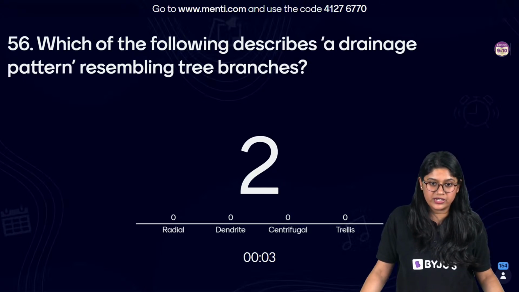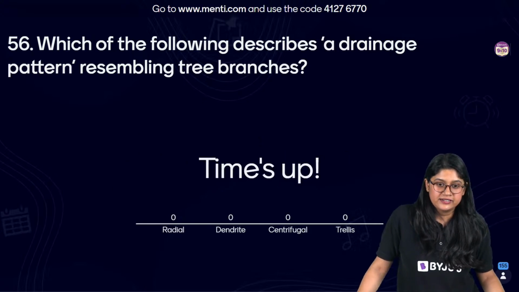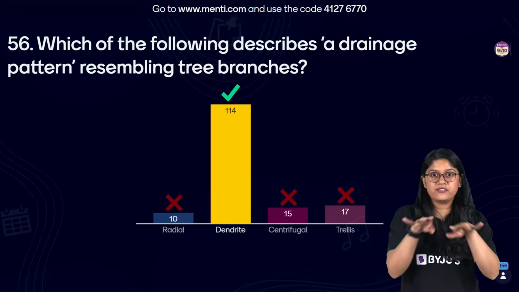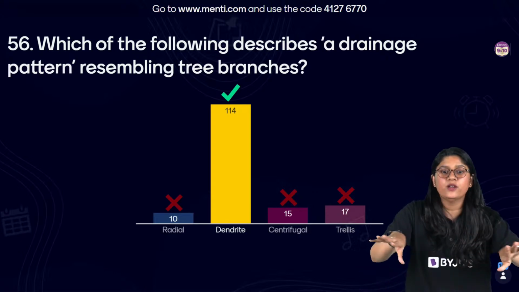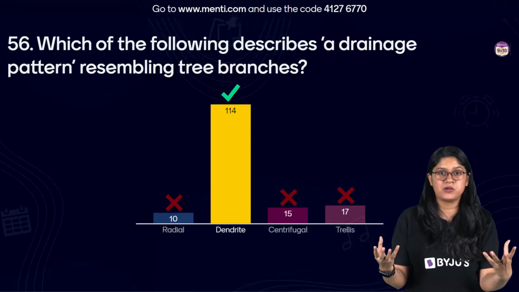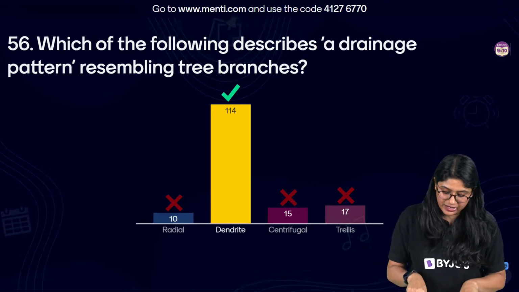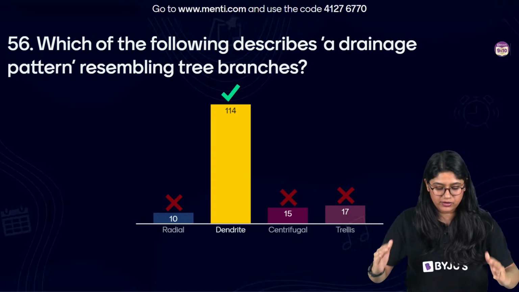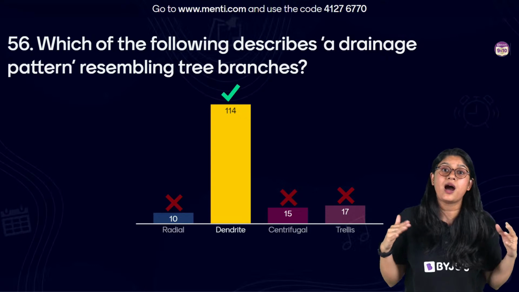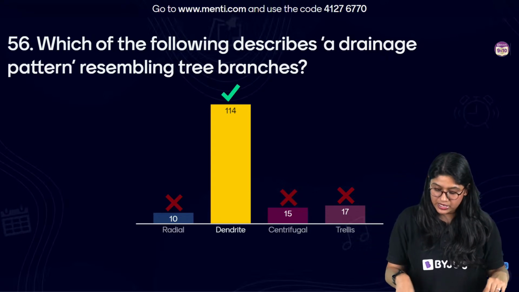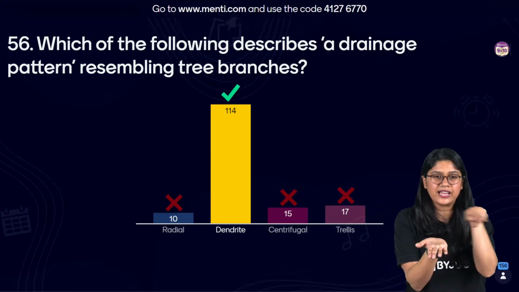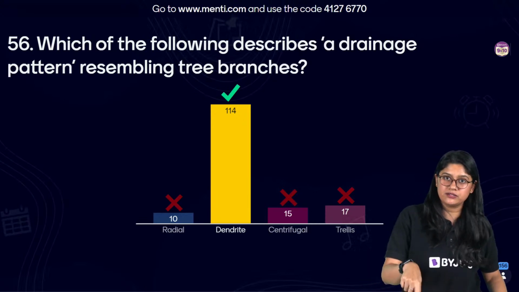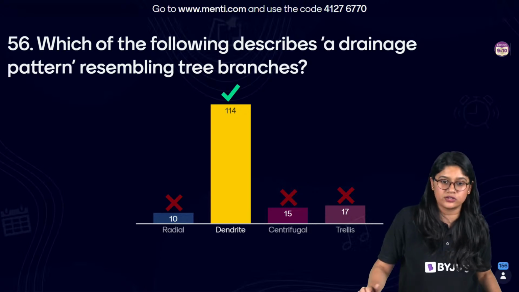Yes, very good, very good. So the correct answer over here is dendritic. Of course, we will see that there's a spread all across. It gives the resemblance of the tree branches. So radial and the centrifugal are almost the same, where of course we have a volcano, a big mountain, and a stream just flows through it. And then the trellis, we see that it's a kind of zigzag pattern altogether. I can't draw it over here, but if you have some doubts, you can go and see this on the internet.